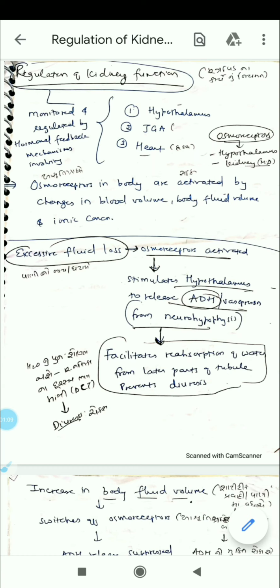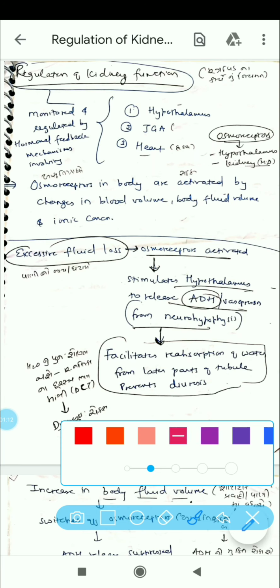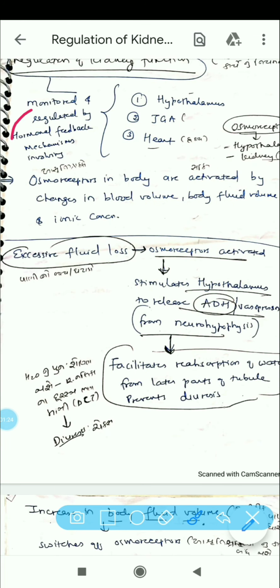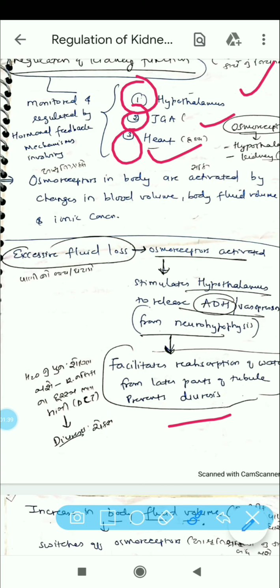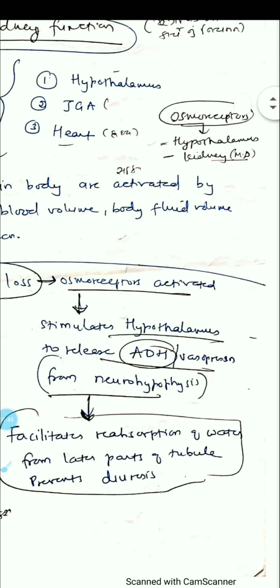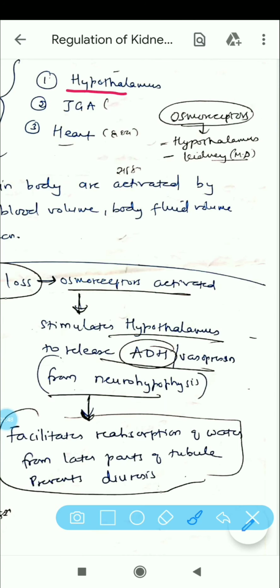Okay, so we'll start with the regulation of kidney function. If you talk about the topic of regulation of kidney function, then mainly it is regulated by hormonal feedback. I have explained the hormonal feedback in the chapter of endocrine system. So there are three main organelles or parts which play a role in this, and we can call them hypothalamus, JGA, juxtaglomerular apparatus, and heart.